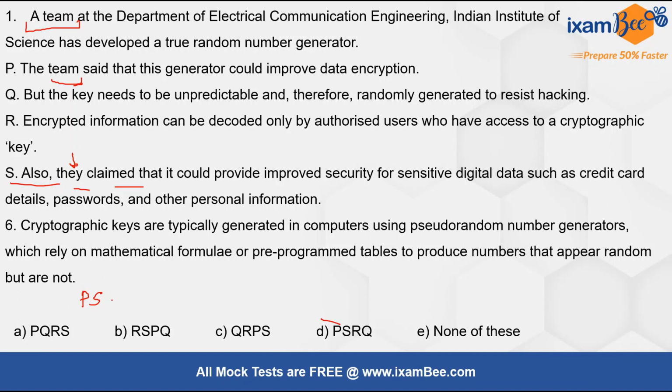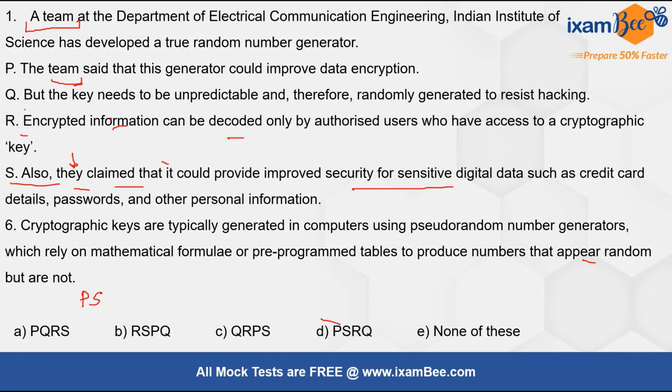Now let's go back to our sentences and see R. Now S says first, also they claimed that it could provide improved security for sensitive digital data such as credit card details, passwords and other personal information. Encrypted information, right? Now this is for sensitive data. Now S says improved security for sensitive data, right? Security for sensitive data is what? Encryption, right? So encrypted information can be decoded only by authorized users who have access to a cryptographic key, right?